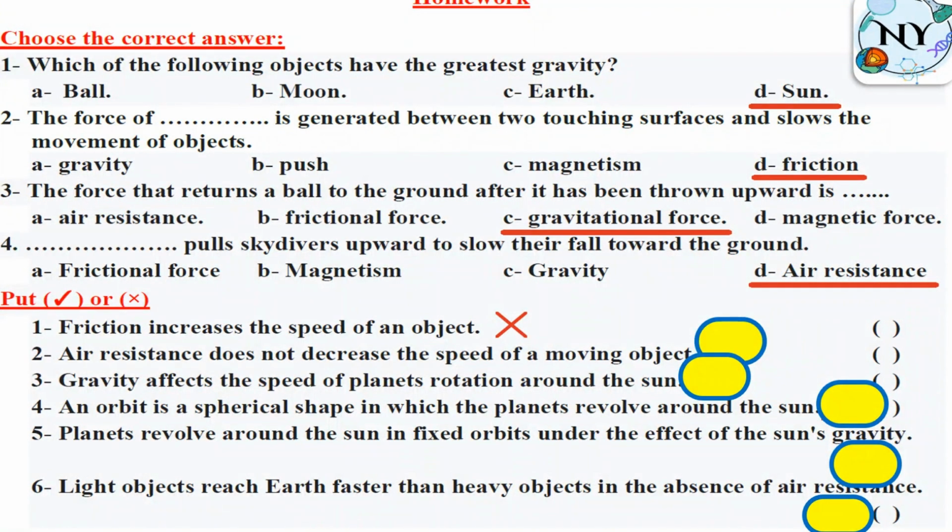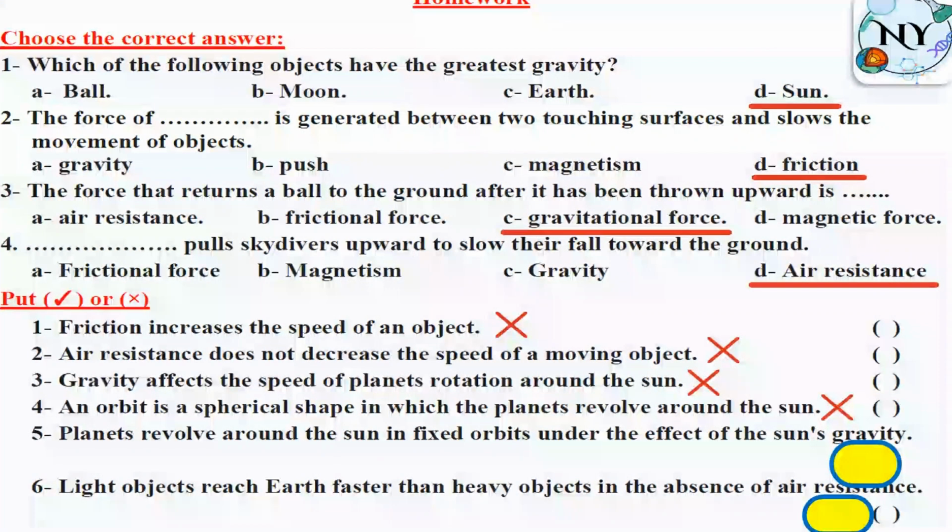False, it decreases. Gravity affects the speed of planets' rotation around the sun. False, here because he said rotation around the sun. And we said planets revolve around the sun. It means revolution, not rotation. An orbit is a spherical shape in which a planet revolves around the sun. False, we said oval shape. Planets revolve around the sun in fixed orbits under the effect of the sun's gravity.